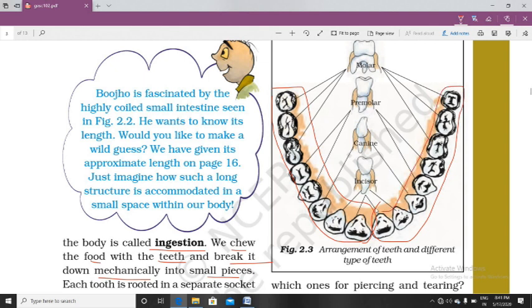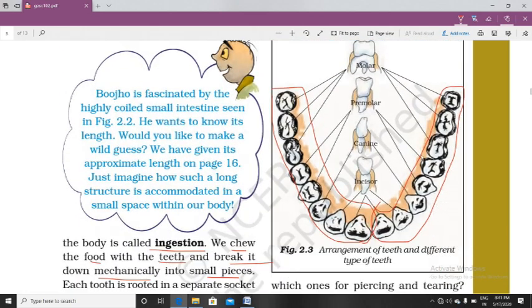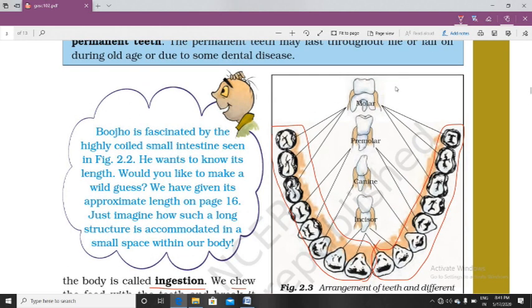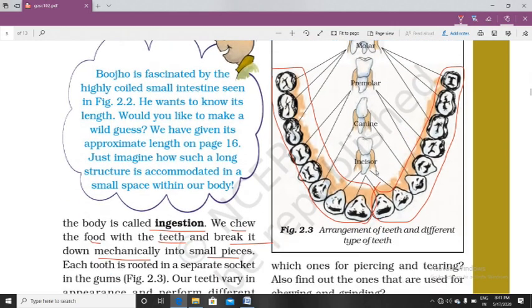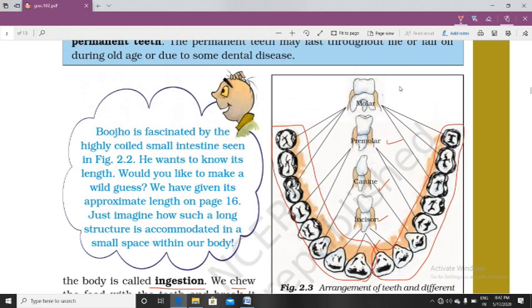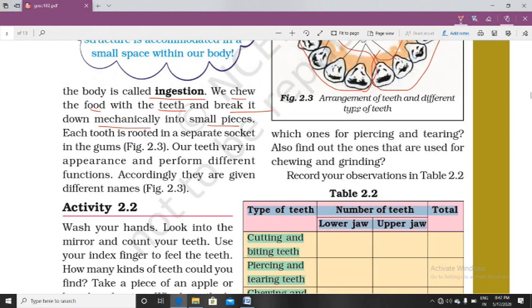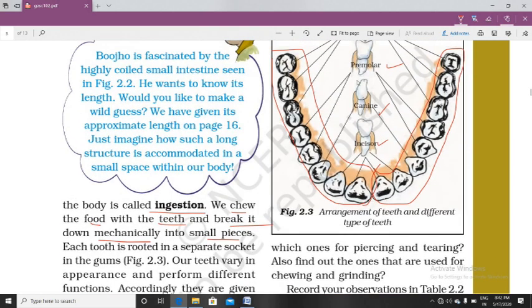In our lower jaw we have 2 sets, and in the upper jaw the same two sets are present, and these teeth are of four types: incisor, canine, premolar, and molar. We will study step by step what the function of each is.